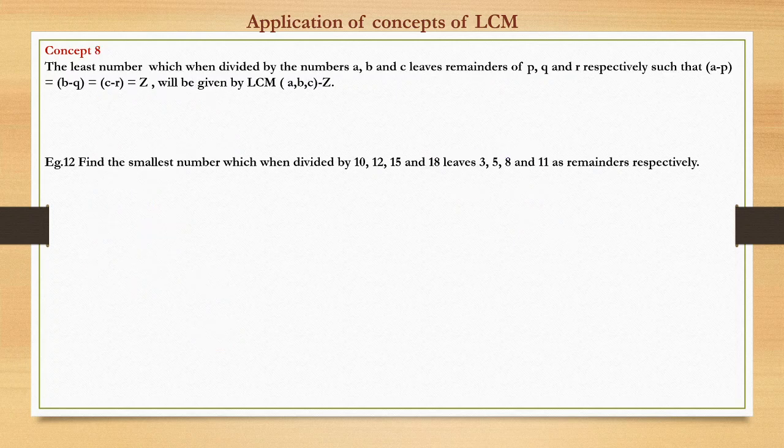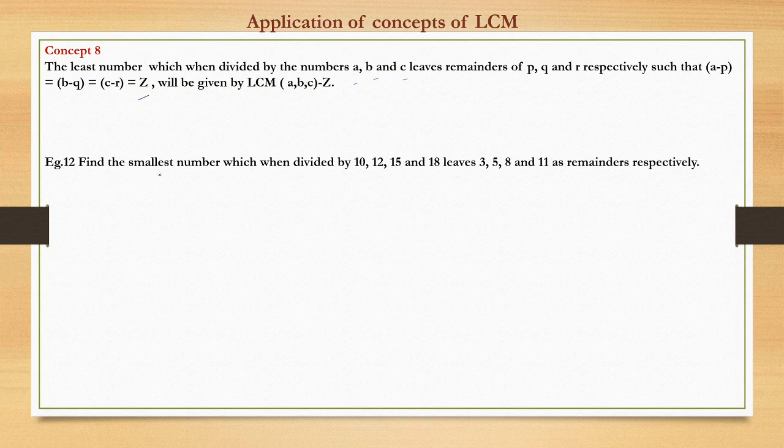Now this is a pattern, another variety of a question, where we have to find the least number which, when divided by numbers a, b, c, leaves remainders p, q, r, such that a minus p is equal to b minus q is equal to c minus r is equal to z. This we will see through an example. Again, this is very similar only.